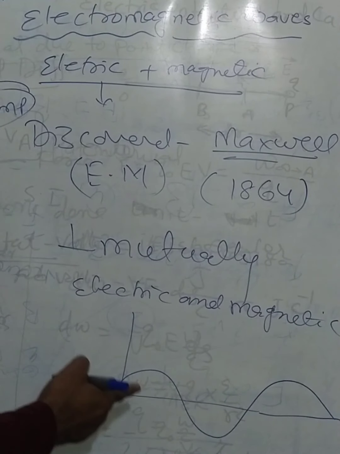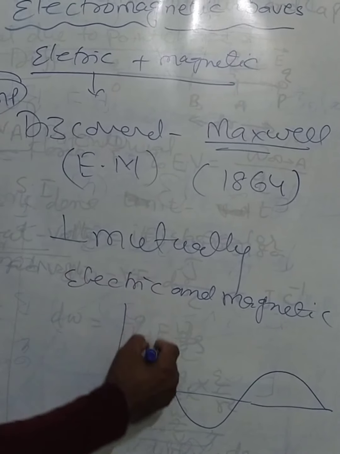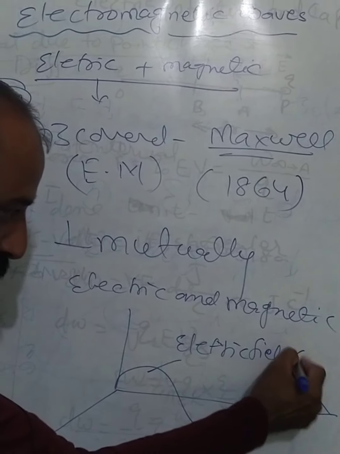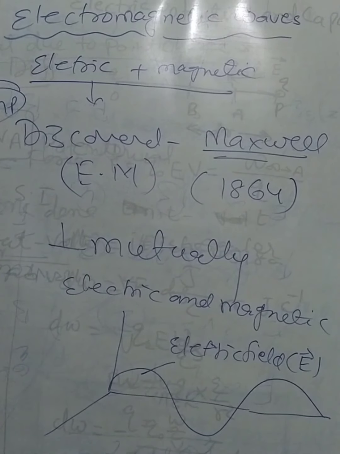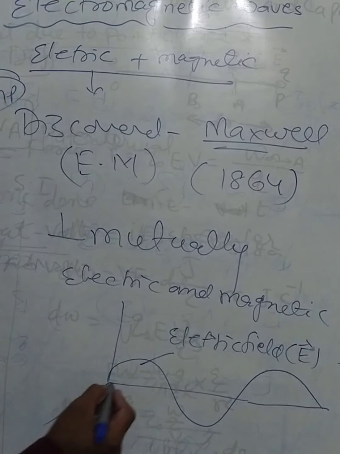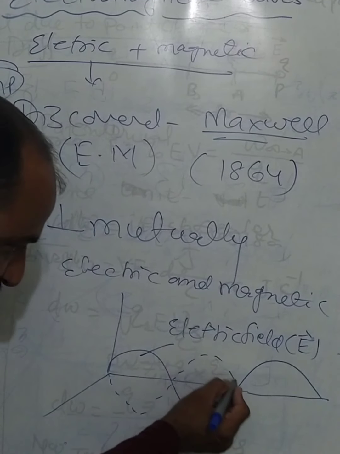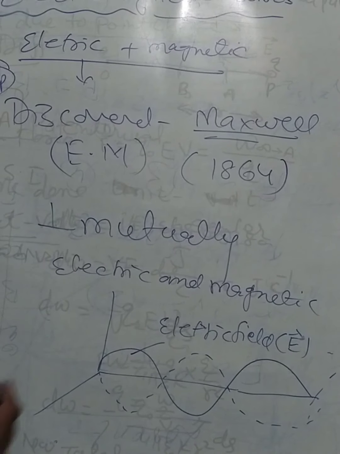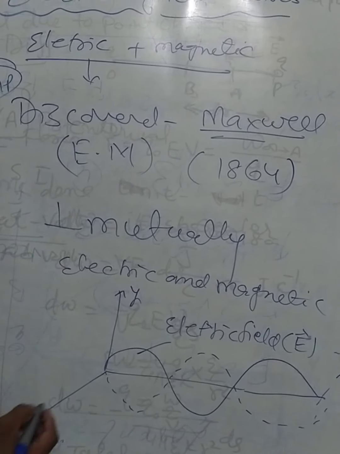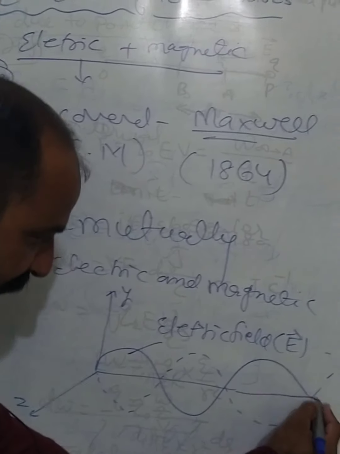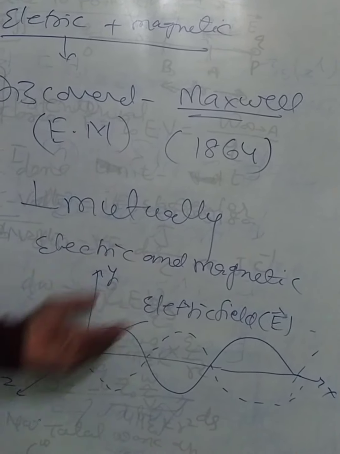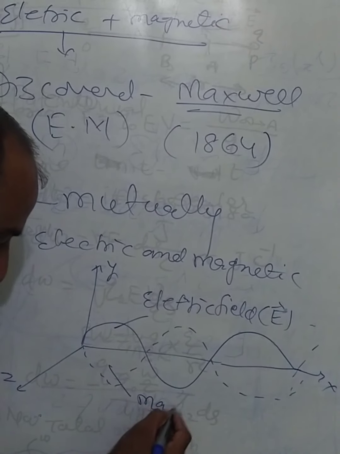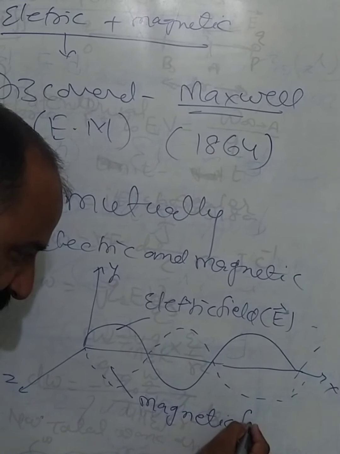See, this is the portion for the electric field. The variation of this is the electric field, represented by E, and the wave which is produced due to the magnetic field passes through like this. Here this is the y axis, and this is the z axis, and around this axis the wave is produced, and from the downside this is the magnetic field.